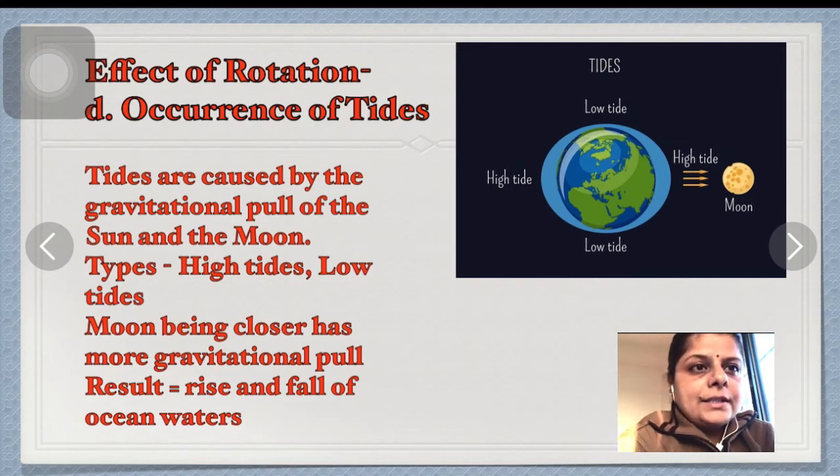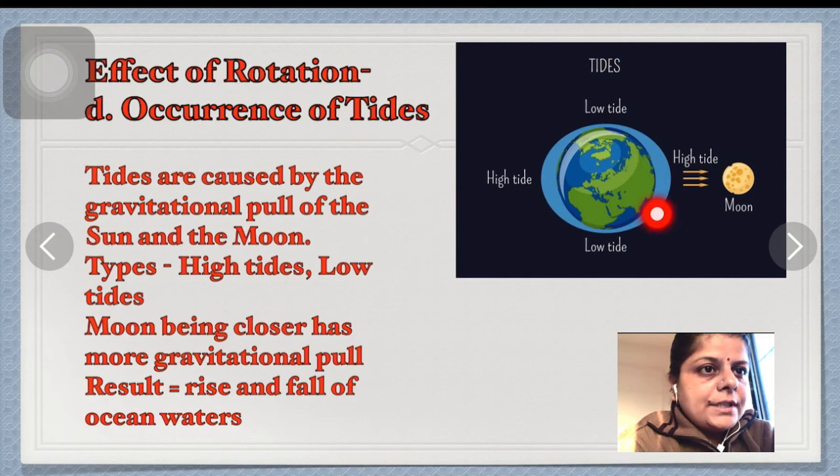Now, when these tides occur, the moon exerts more gravitational pull compared to the sun as it is closer to the earth, because of which ocean water rises and falls. You can see in this image the ocean water is swelling over here, coming out. Bulge is there, that indicates high tide.